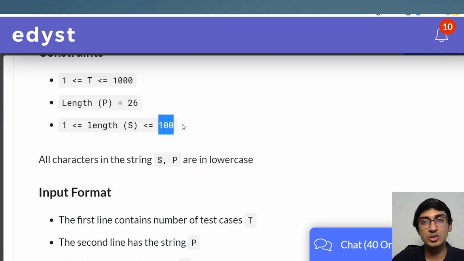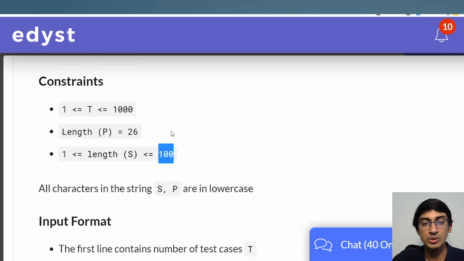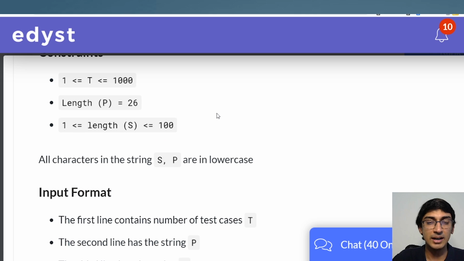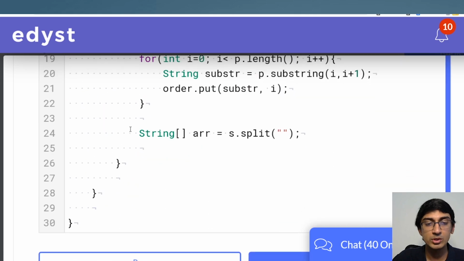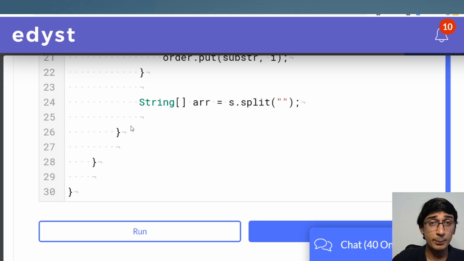In another case, you will probably have to sort it using comparator and comparable, right? So that's the other issue. But if it's up till 100, bubble sort will work out. So I'm going to show you the bubble sort approach. You can do a much more optimal approach using comparator and comparable, declaring a comparator and all of that. So for those of you who are hardcore Java people, do try that out. I'll show you the simple approach now using bubble sort.